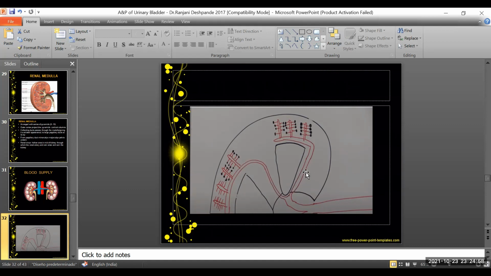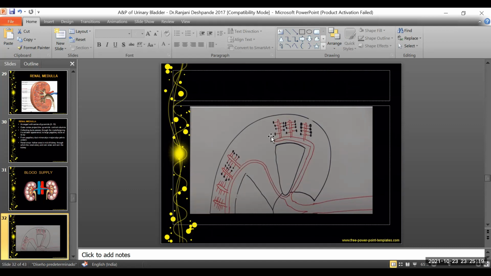This interlobar artery further moves up and follows the base of the pyramid. So it comes as an arc. That is why this layer is called the arcuate artery. So we have the renal artery, segmental artery, interlobar artery, and the arcuate artery.